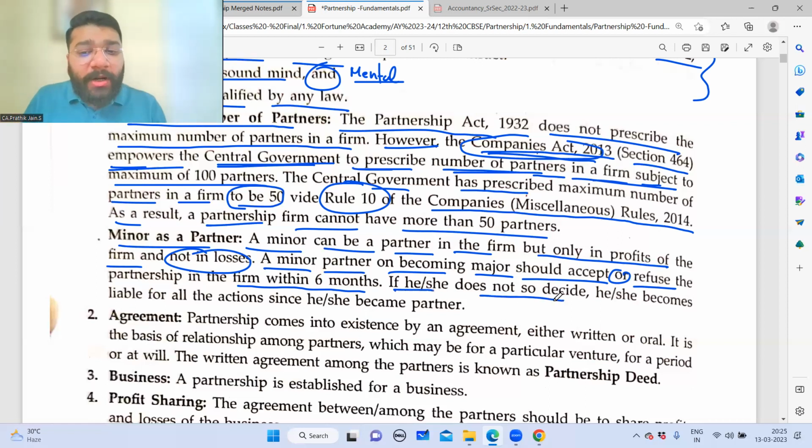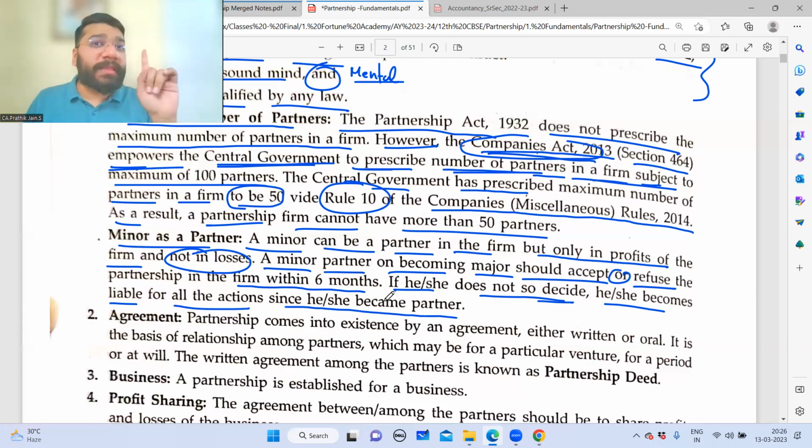If he or she does not decide, now let's suppose 6 months has passed by. That person has neither said yes nor no. So what should we assume? Considered as a partner. We will consider it as yes. So if he or she does not decide, he or she becomes liable for all the actions since he or she becomes a partner. So if after 6 months the minor upon becoming major is silent, whether accepted or refused, if he's silent on that, it is deemed to be accepted.